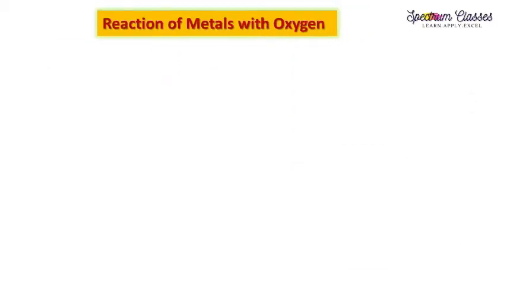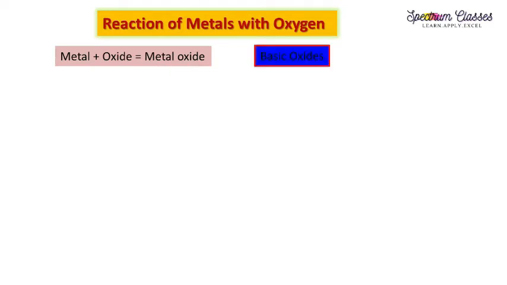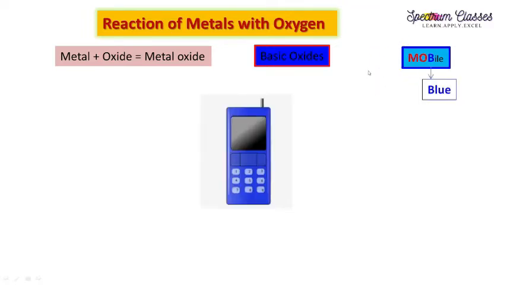Start with the reactions of metal with oxygen. So here metal reacts with oxygen to form metal oxide, right? And these metal oxides are basic in nature. So basic oxides it forms and they turn red litmus to blue, as you can see here. Fine. And how are you going to memorize this? The memorizing technique to remember this is mobile. Mobile is blue. So here you can see the blue mobile. Metal oxides are basic, and B for basic, B for blue.